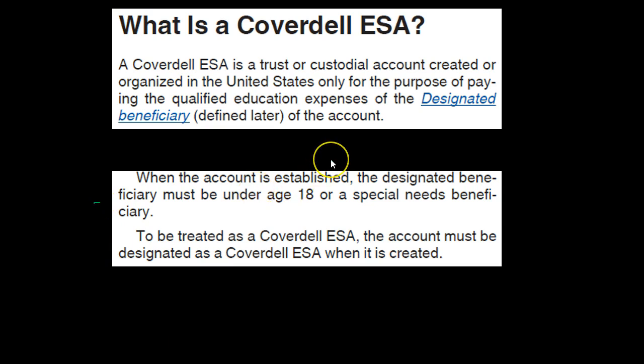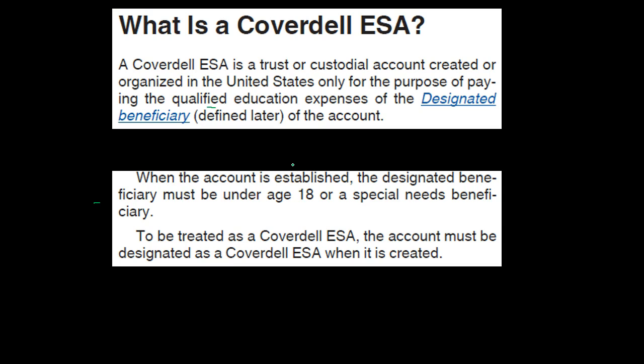So when considering the Coverdell ESA, the purpose of the Coverdell ESA is the payment of the qualified education expenses. So if we imagine this, we can imagine the designated beneficiary being someone who is typically under the age of 18. We can think of putting the money into a Coverdell ESA and then at some point in the future taking that money out of the Coverdell ESA and using it to pay for the qualified education of the designated beneficiary.